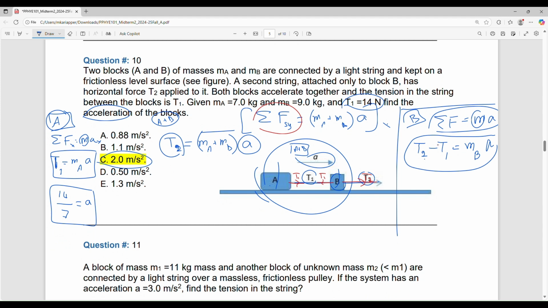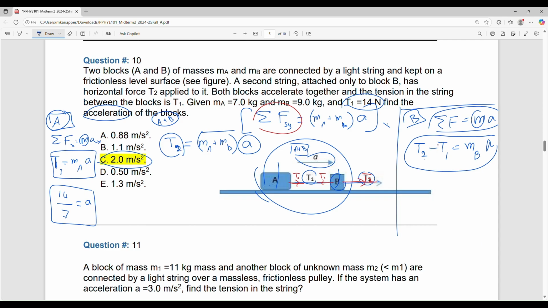Applying the equation on A is useful for us to have. Once you have T1 and A from there, you put the A here and you can find T2. So I can change this question and ask you to find T2. But it will be long. You have to find the acceleration first, then go there. You have to use both equations. Let's try.